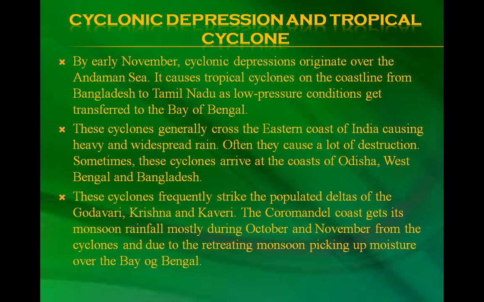Sometimes these cyclones arrive at the coast of Odisha, West Bengal and Bangladesh. These cyclones frequently strike the populated deltas of the Godavari, Krishna and Kaveri. The Coromandel coast gets its monsoon rainfall mostly during October and November from the cyclones, and due to the retreating monsoon picking up moisture over the Bay of Bengal.